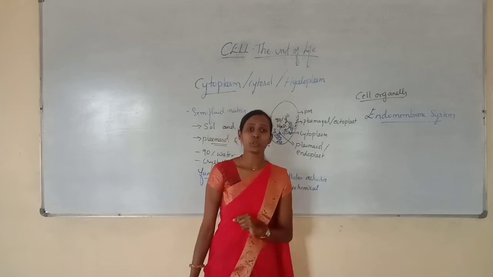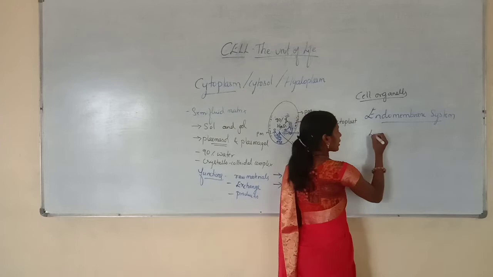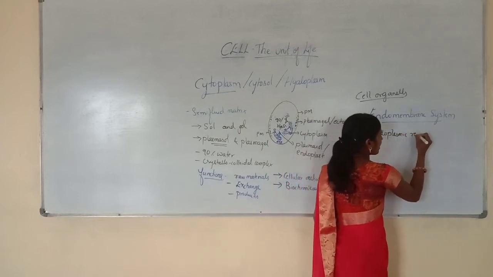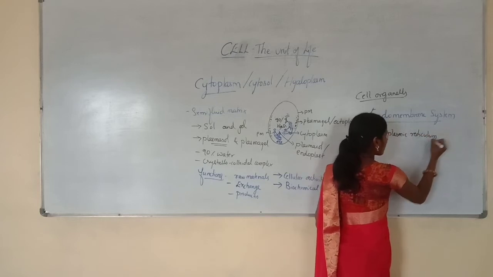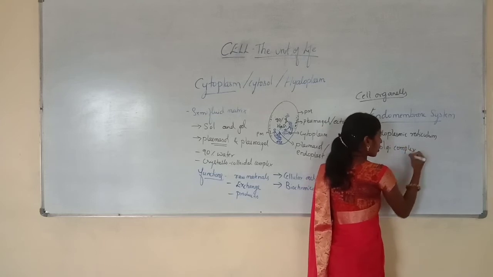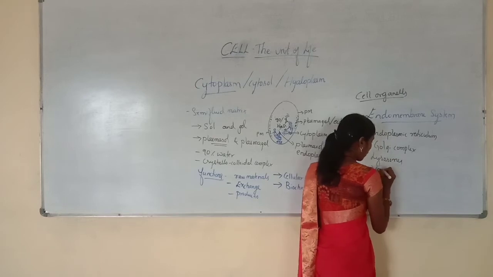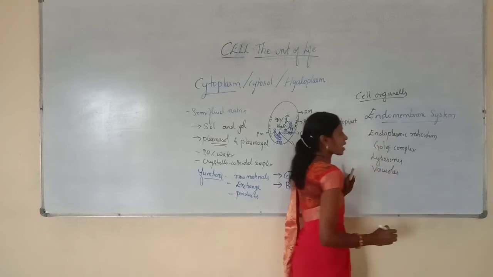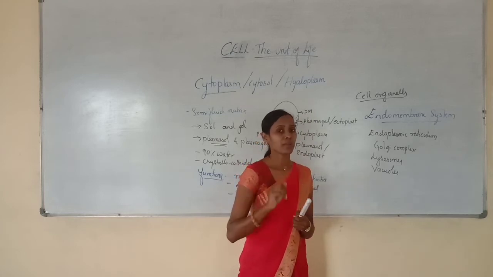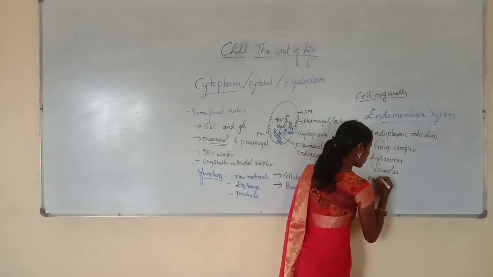And in the case of the eukaryotic cell, the endomembrane system includes the endoplasmic reticulum, Golgi complex, lysosomes, and vacuoles. So these are the major organelles which are considered as part of the endomembrane system. Along with that, they have endosomes,